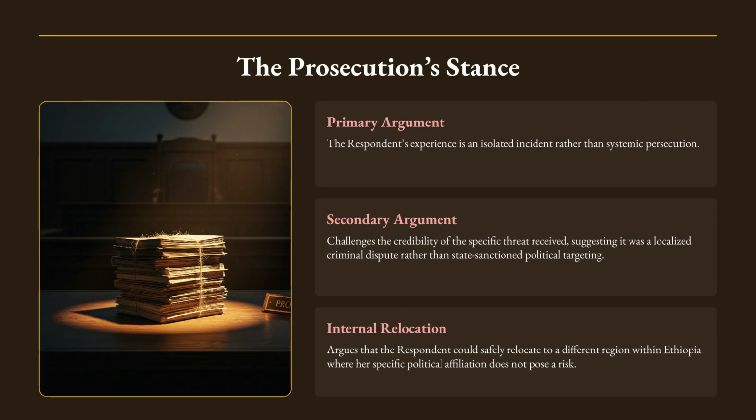The prosecution's stance relies on three key points. First, Aisha's experience is argued to be an isolated incident. Second, the credibility of the specific threat is challenged. Finally, the prosecution argues that safe internal relocation within Ethiopia is possible.